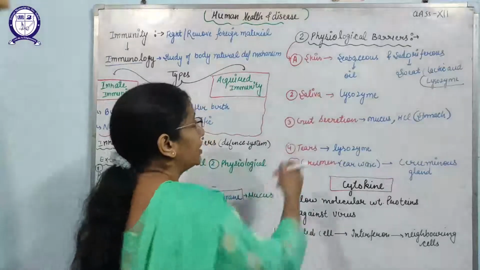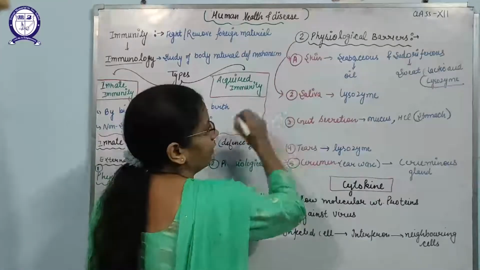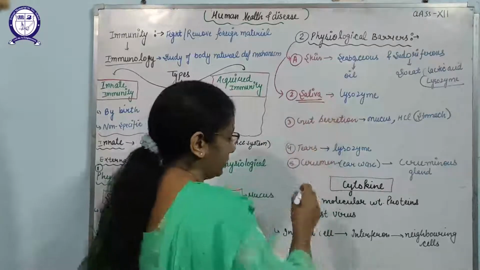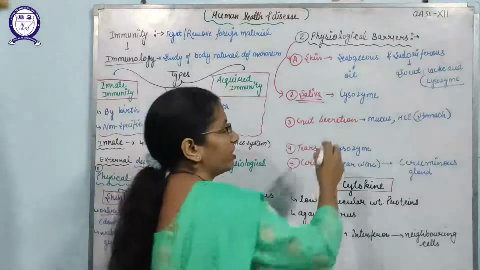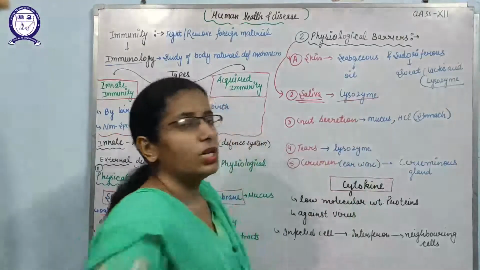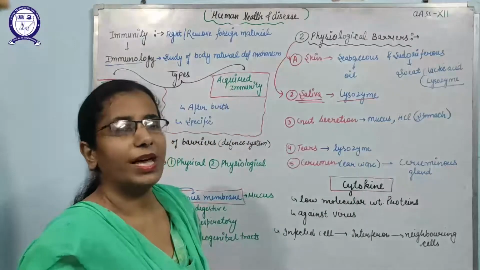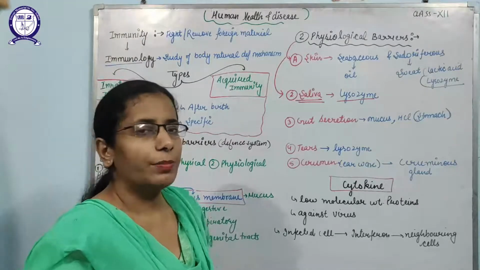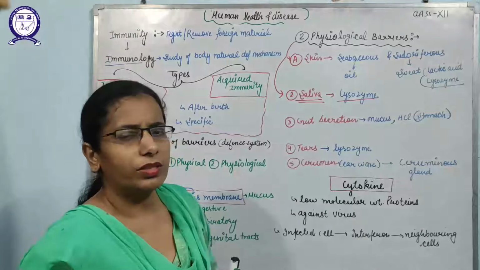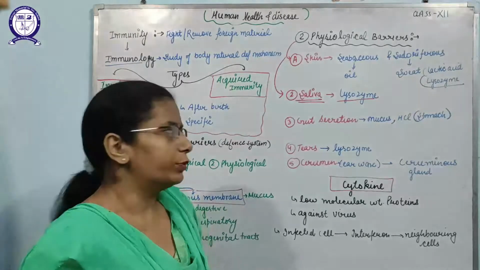After that, second is the saliva. Saliva is released by the salivary glands, and this saliva contains a special enzyme that is known as lysozyme, and lysozyme has antibacterial activity. That means it will kill the pathogens that enter with the help of water or food.